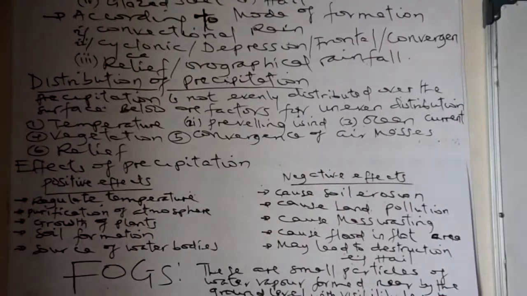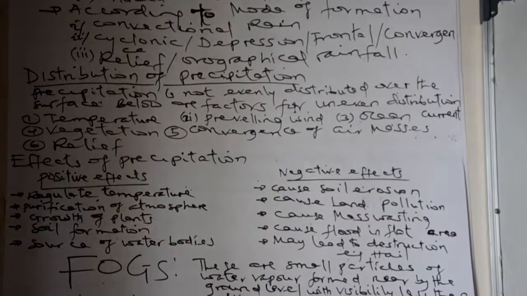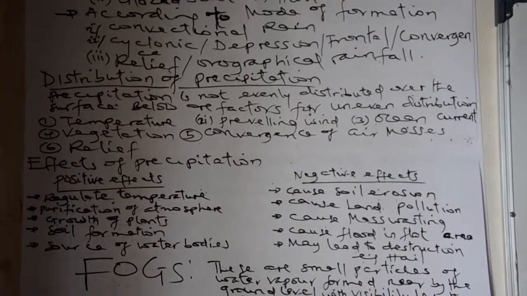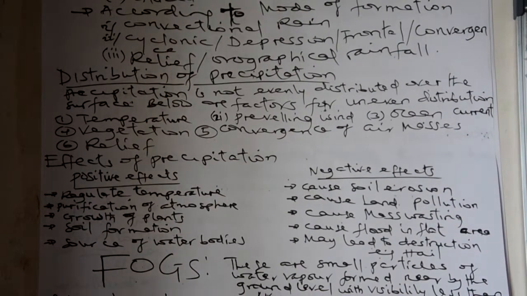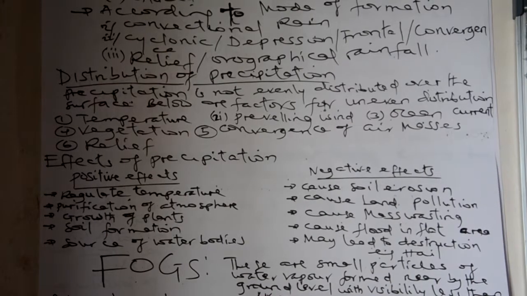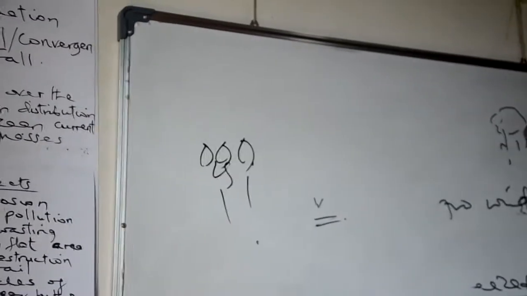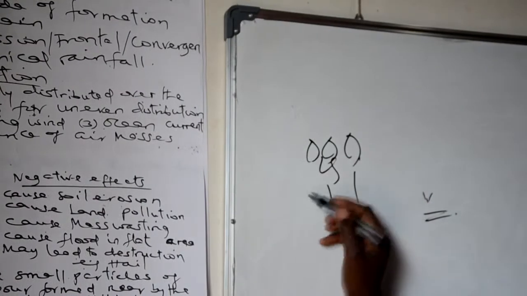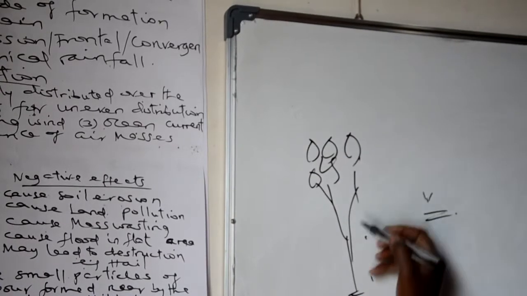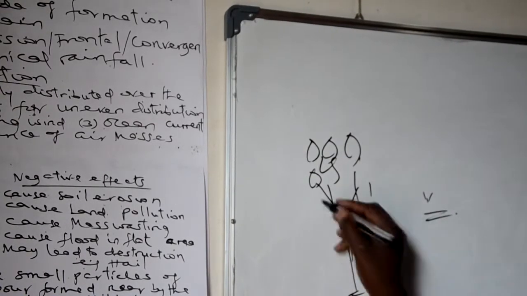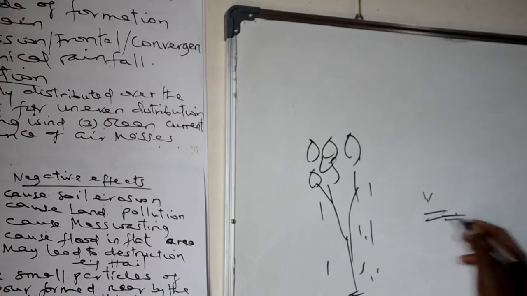Another one is vegetation. As I told you, the area which consists of jungles or vegetation can have large precipitation, but the area which has no vegetation or assemblies of trees and grasses will find it difficult to have rainfall. Hence, most of the area which has vegetation, or assemblies of trees and grasses, is the one which can receive high or heavy rain than the area which has bare land.